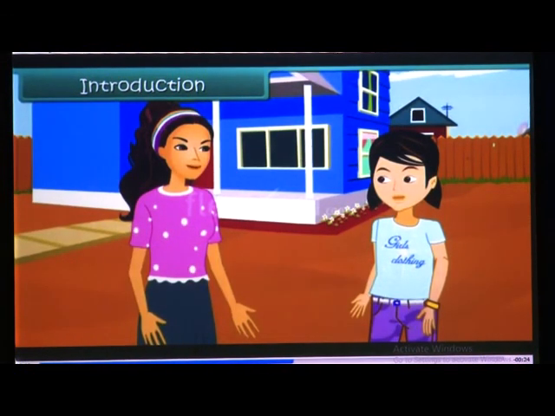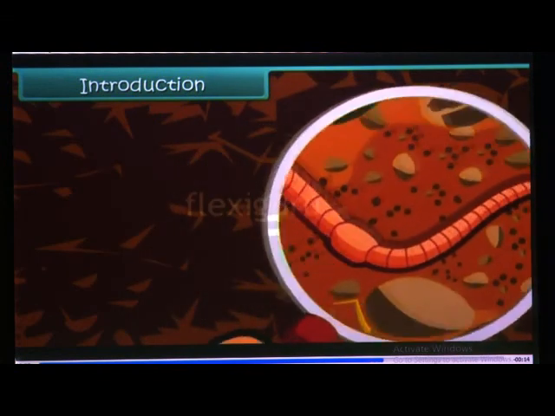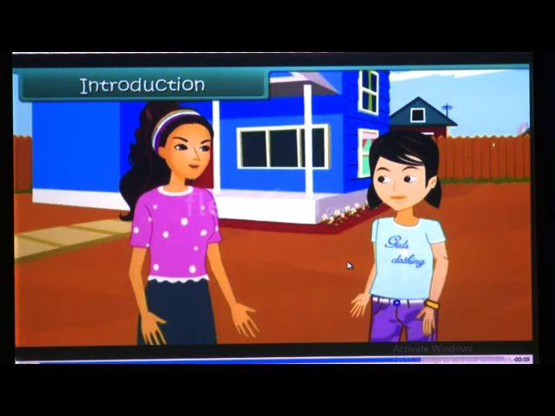Yeah, these earthworms come out of the soil after the rain. You mean to say that these earthworms live in soil? Yes, Simran, soil is a home for many living organisms. It has many nutrients also. It also has the capacity to hold air and water. Wow, that's so interesting. I want to know more about it.